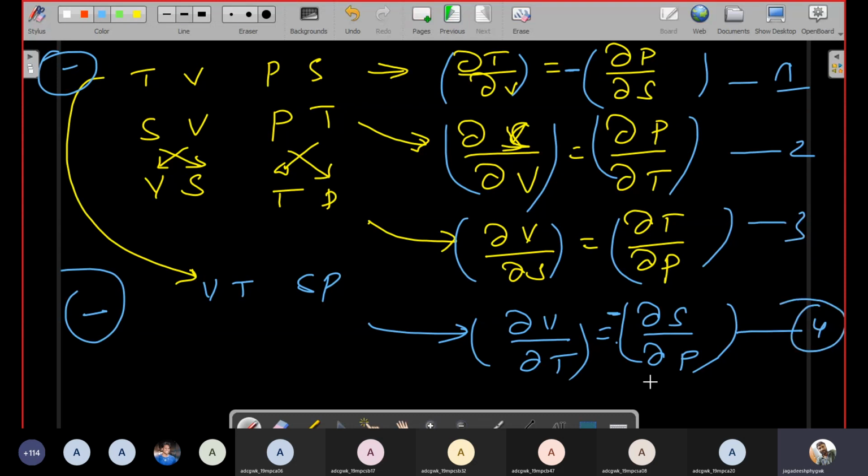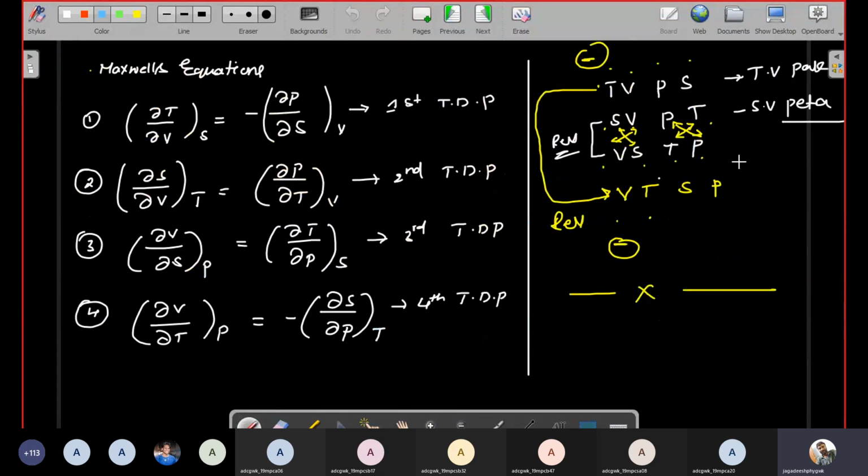Understand? It is the easiest shortcut: we only learn two sentences. Those two sentences are nothing but TV PS and SV PT. If you remember these two, then you can write the four Maxwell's equations by simply following this shortcut. Okay, understand everybody? Please note every point. After that we will move to the Clapeyron equation, and how the Clapeyron equation comes from the Maxwell's equations.